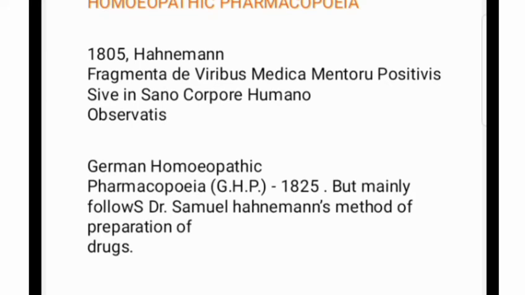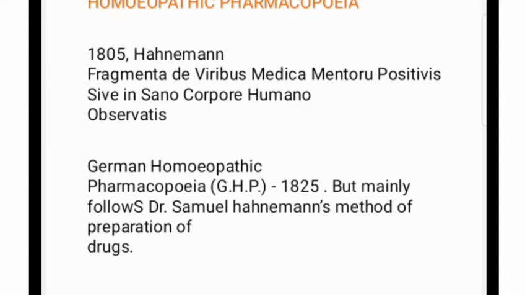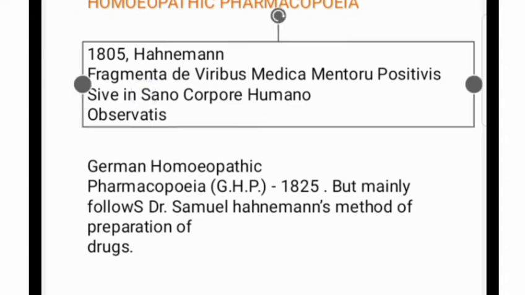Now we discuss the different types of homeopathic pharmacopoeia we have. First, in 1805, Dr. Hahnemann wrote Fragmenta de Viribus Medicamentorum Positivis in Sano Corpore Humano Observatis. This is regarding the pharmacological preparation of homeopathic drugs, written by Dr. Hahnemann in the German language.